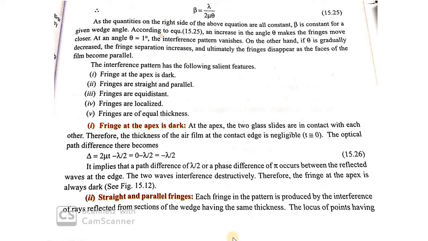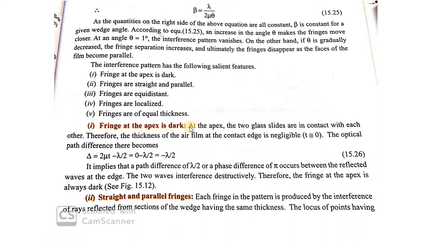What are the salient features of the pattern obtained with the help of a wedge-shaped film? The fringe at the apex is dark, and the fringes are straight and parallel. Fringes are equidistant, and we get localized fringes of equal thickness. We can study each of these salient features in a bit more detail.